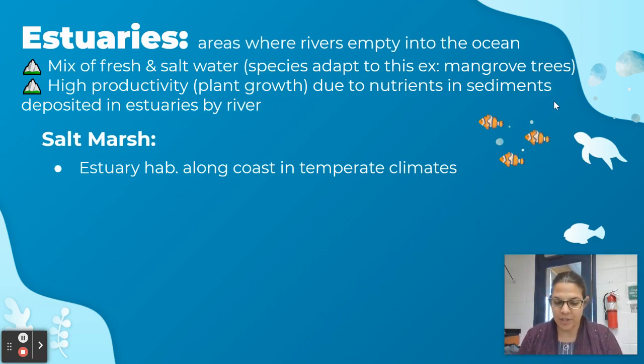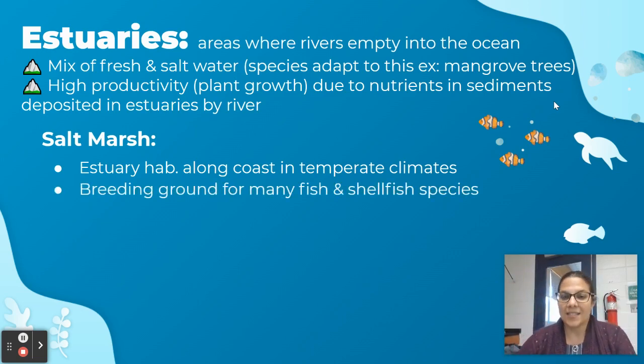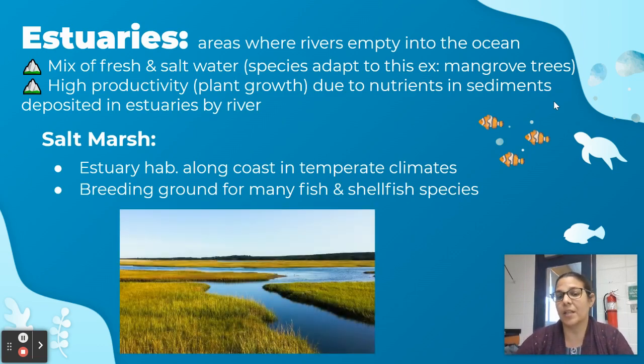Salt marshes is what we have all along the Back Bays in Jersey. If you've ever been to Island Beach State Park, Long Beach Island, you go to the west side of the island, all of those are salt marshes. And they're a breeding ground for fish, shellfish species. And this is what they'll typically look like. Amazing for paddleboarding, kayaking, birding, clamming. I'm really partial to estuaries because that's where I used to work for Fish and Wildlife.